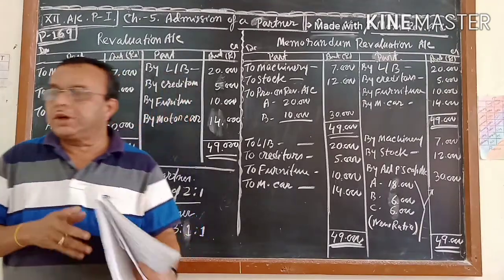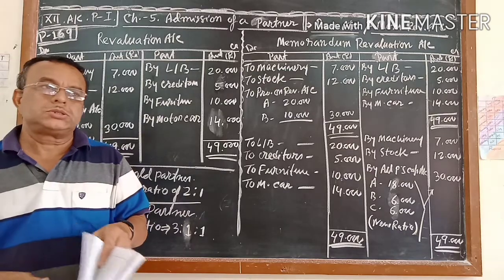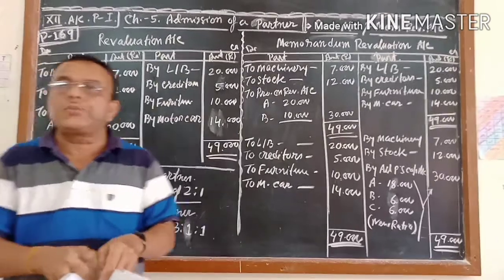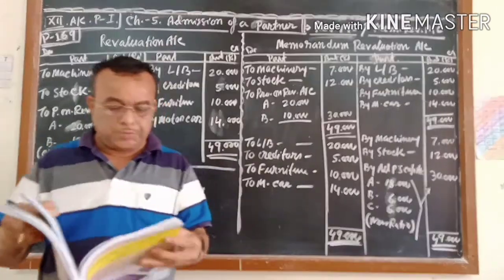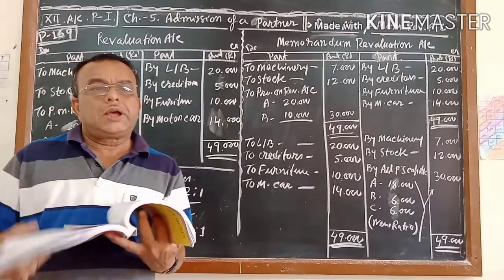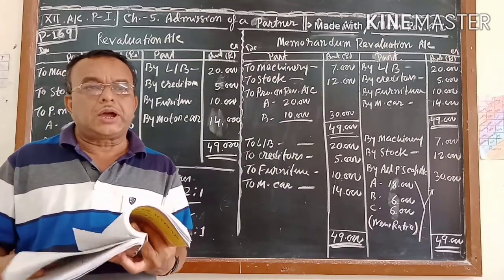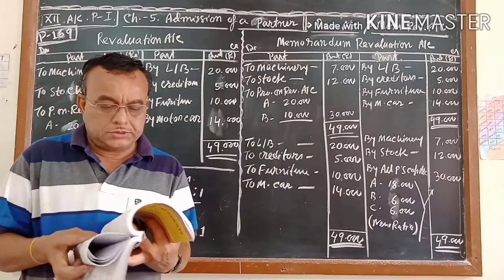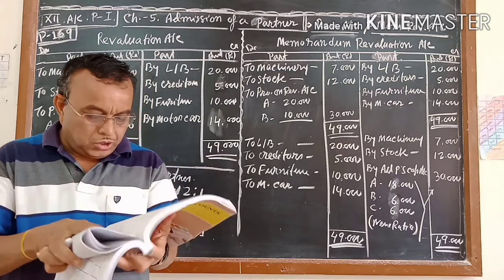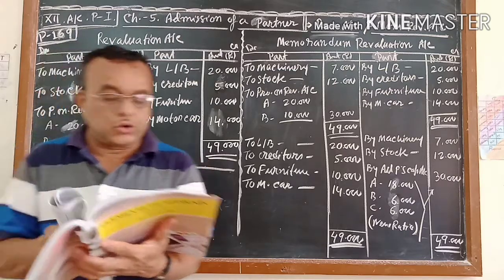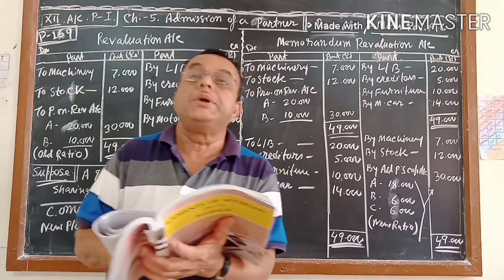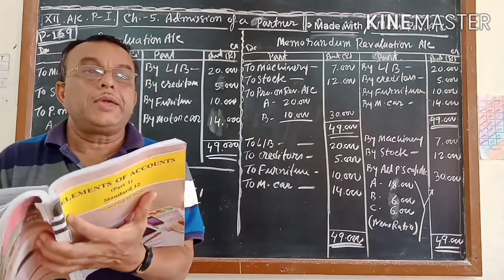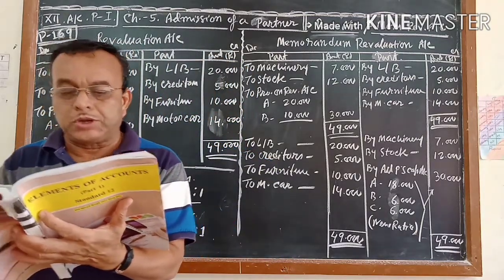To complete the 8 marks question, I told you that a few practical steps you have to complete. That I already told, once again I want to repeat. In your textbook, page number 144, in the middle, the 5 practical points are given.